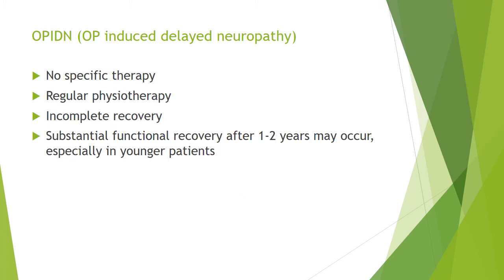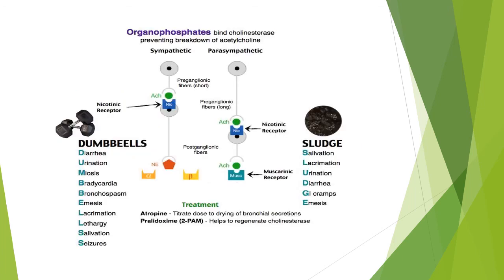There is no specific therapy for organophosphate-induced delayed neuropathy. Regular physiotherapy should be done. The recovery is usually incomplete, but substantial functional recovery occurs after 1 to 2 years, especially in younger patients.